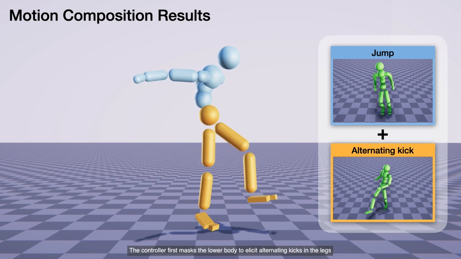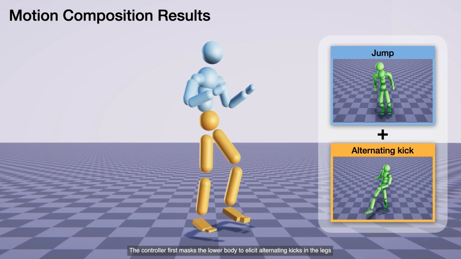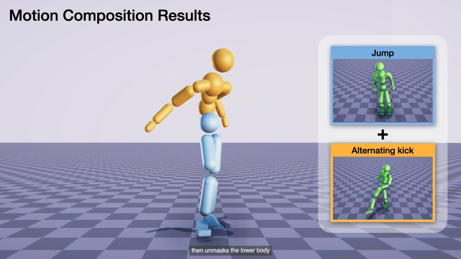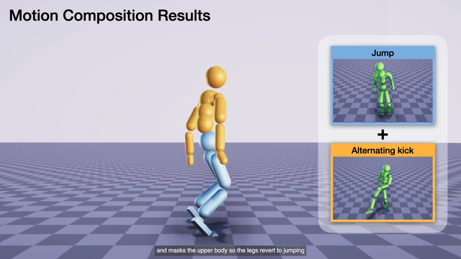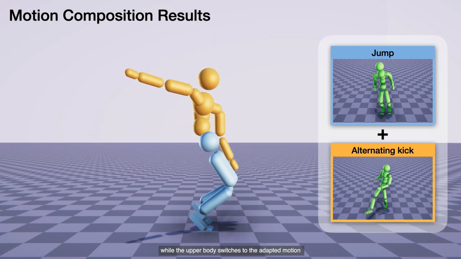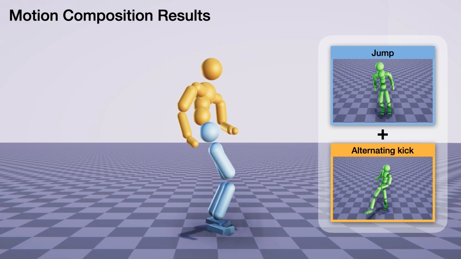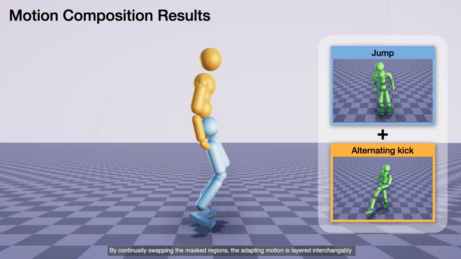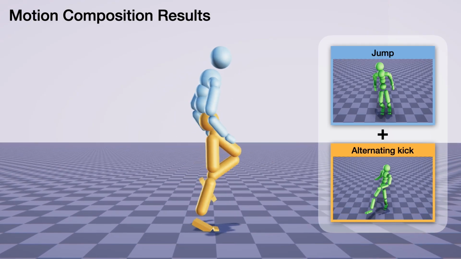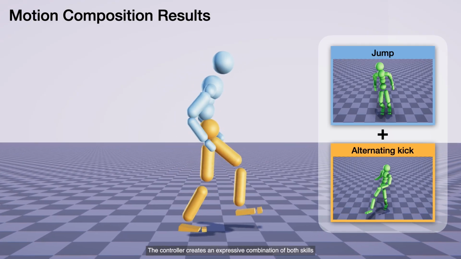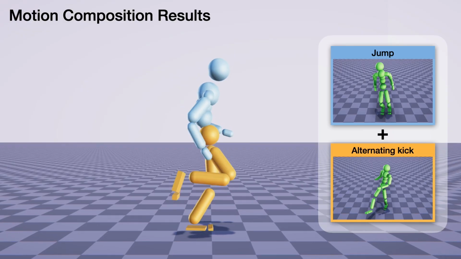The controller first masks the lower body to elicit alternating kicks in the legs, then unmasks the lower body and masks the upper body so the legs revert to jumping while the upper body switches to the adapted motion. By continually swapping the masked regions, the adapting motion is layered interchangeably. The controller creates an expressive combination of both skills.